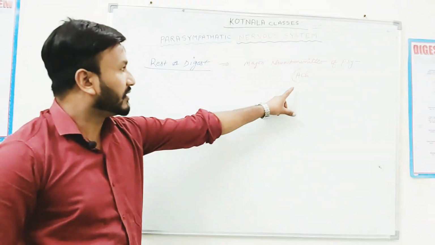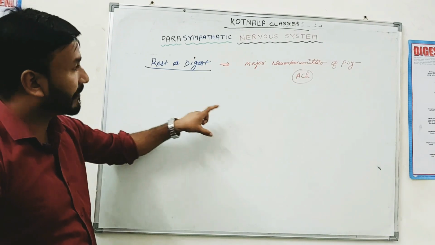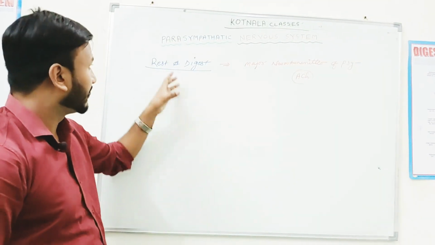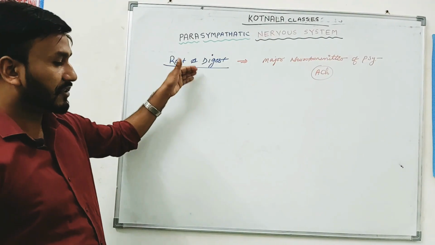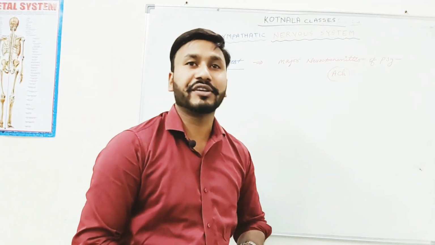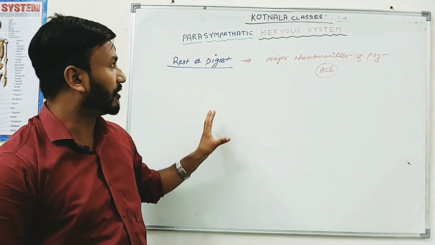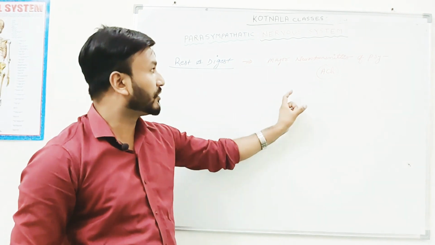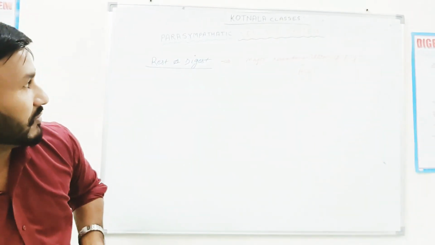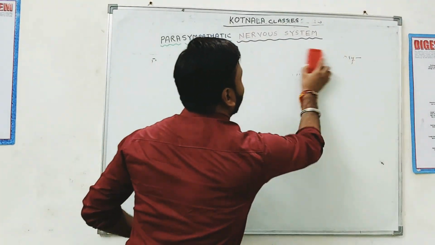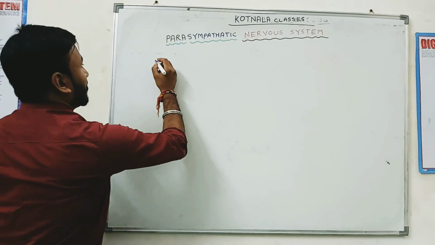Before I really talk about acetylcholine, I will just explain the different ganglia associated with this parasympathetic nervous system. In the previous lecture, we discussed the different nuclei of cranial nerves and the different nuclei present in spinal nerves. Let's continue with the different ganglia associated with the parasympathetic nervous system. So, diagrammatically, this one is